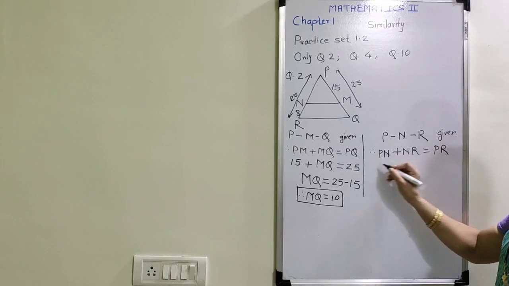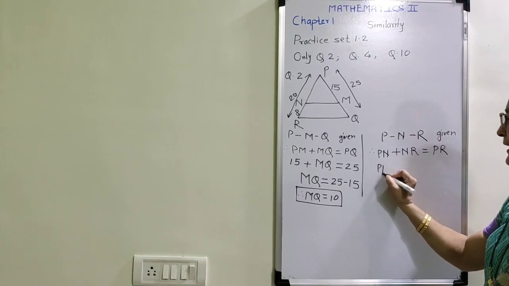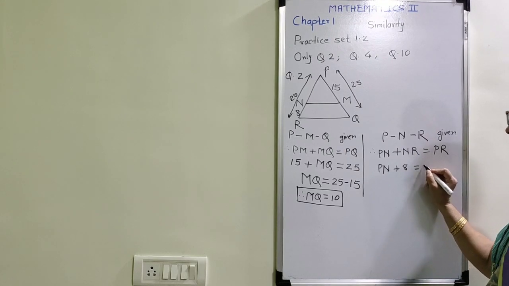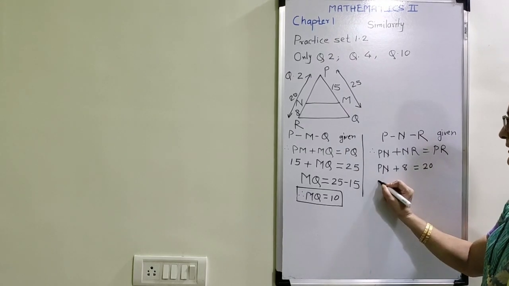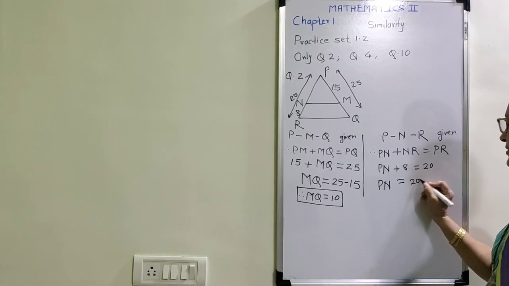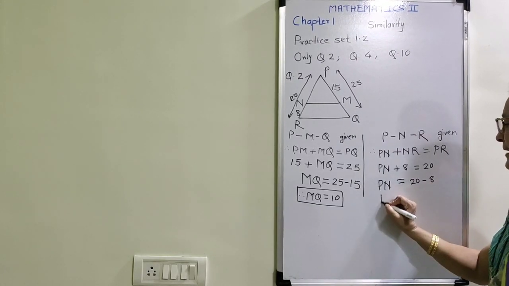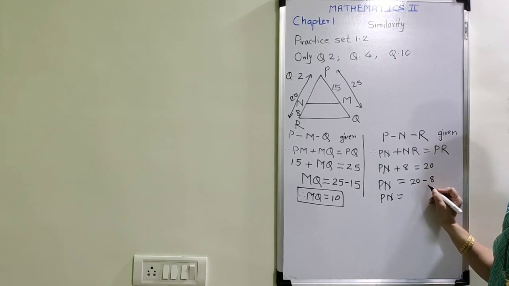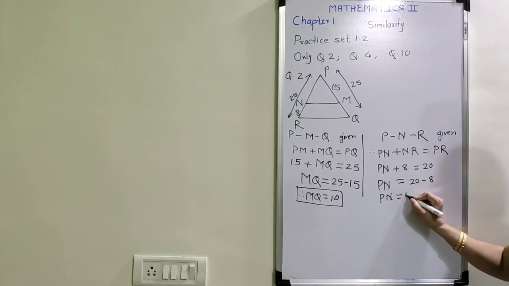Now substitute the values. NR is given as 8 and the entire PR is equal to 20. Now again transpose 8 to the right hand side. 20 minus 8, I get PN is equal to, when I subtract 8 from 20, how much remains?